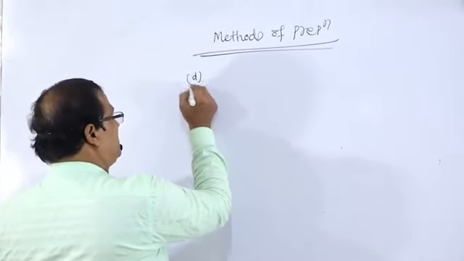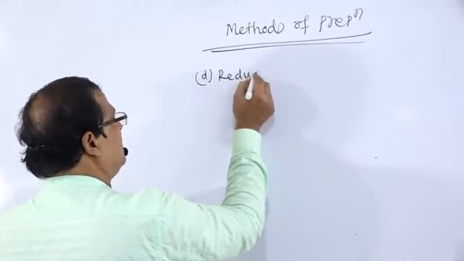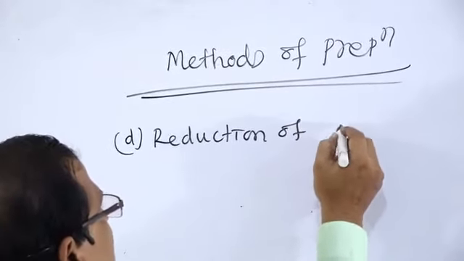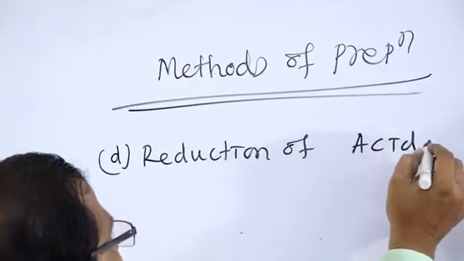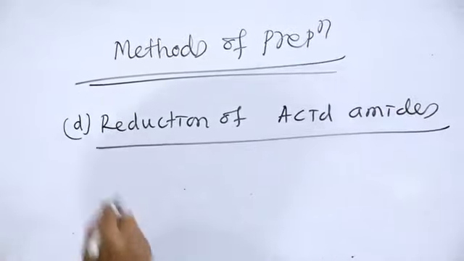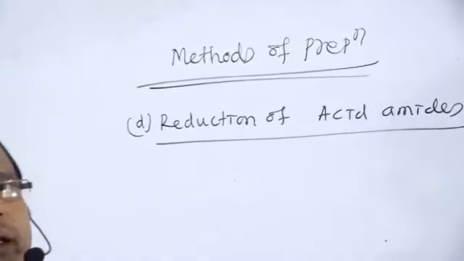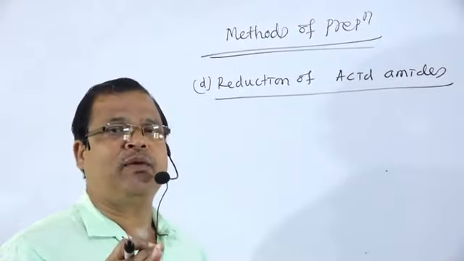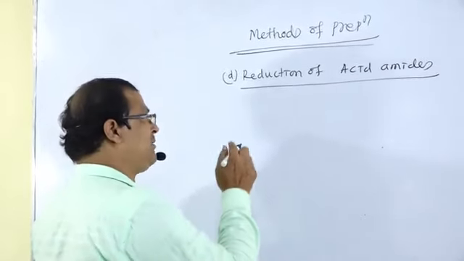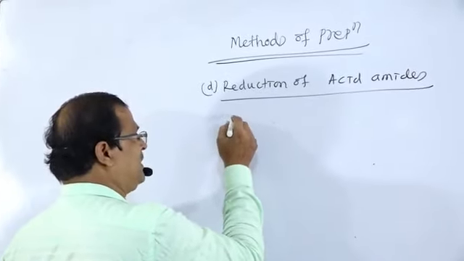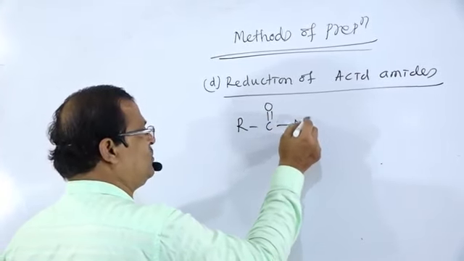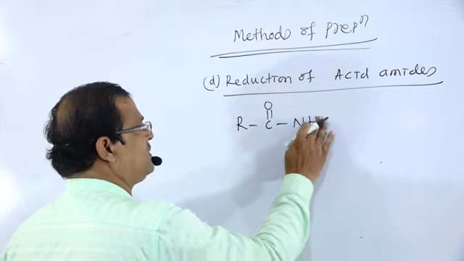Next one, reduction of acid amides. Acid amides have the general formula RCONH2, that is RC=O NH2.